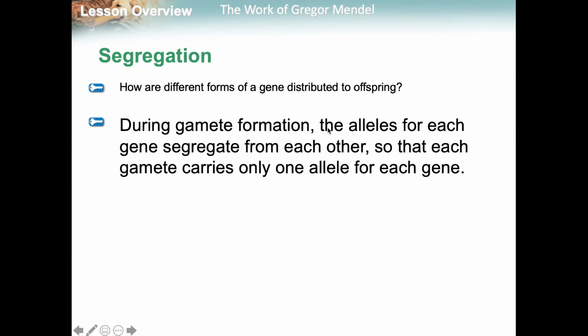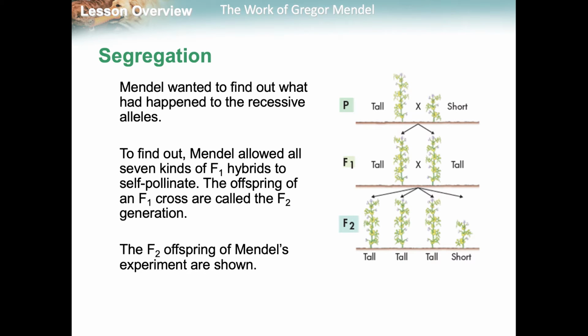So how are these different forms of a gene distributed to offspring? During gamete formation, the alleles for each gene will segregate. This is where meiosis came into play. Each gamete carries only one allele for each gene. I will show you that when I go over how to do dihybrid crosses in a little bit. But the law of segregation, that whole idea of them segregating into one specific allele in each gamete, will be shown later. For right now, you're going to be looking at segregation and what happens here.